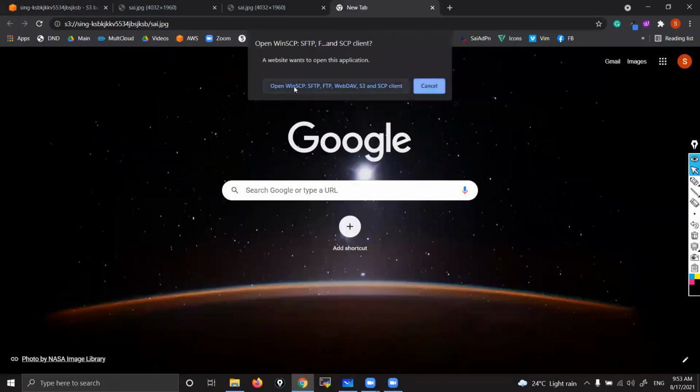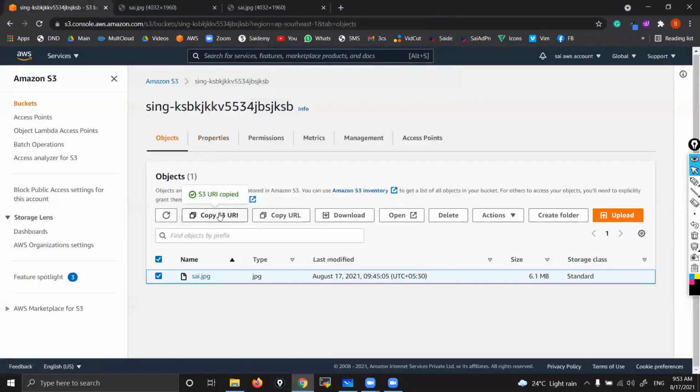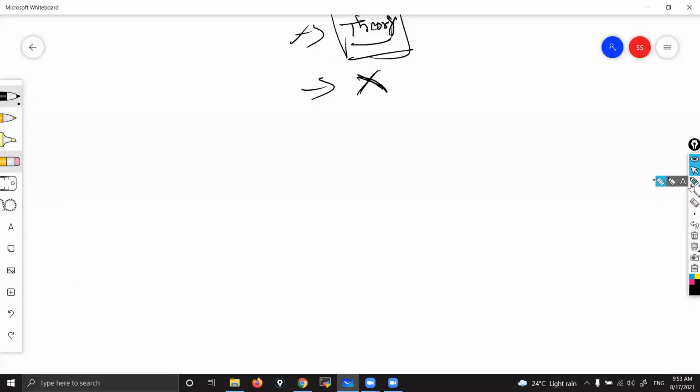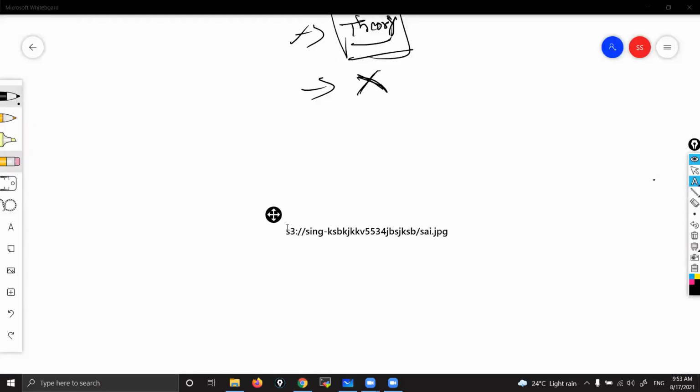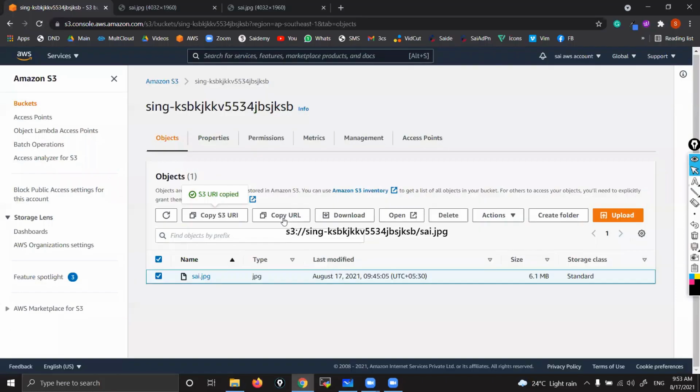Open WinSCP S3 clients only. Website wants to open this application. Okay, this is not to access, they are just giving it to verify. Let me paste here. They are just giving the bucket name and inside that the object name. This is not to access, this is just to verify which object it is, in which bucket, and what the object name is. That's it. Simple. Don't worry about these too much. This is what we use to access that particular object.